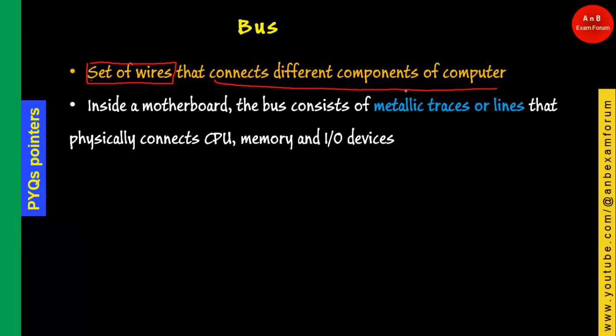And where are these buses present? These are present inside the motherboard, which is a piece of board green in color, and there are various components embedded, digital circuits, electronic circuits are there. If you see, some metallic traces which are golden in color, normally these are the buses, and these metallic traces connect the CPU, memory and IO devices. What does this metallic trace or line contain? It contains the data and instructions, which are basically electrical signals, right?